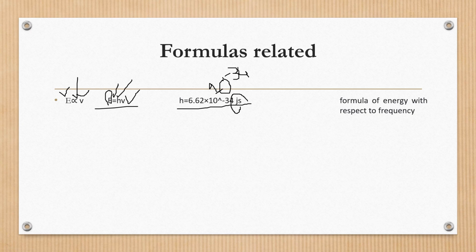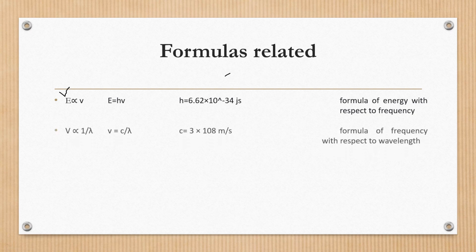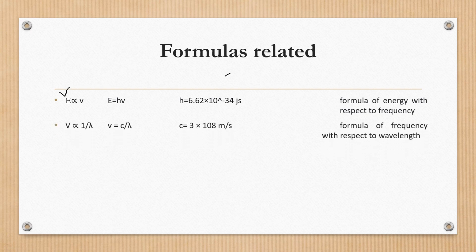Now the frequency is inversely proportional to wavelength or lambda. Now here, when we remove the proportionality sign, we will place c, the speed of light. Why is frequency inversely proportional to lambda or wavelength? We know that if the frequency is high, the wavelength is less. If the wavelength is more, the frequency is less. That's why it is inversely proportional.